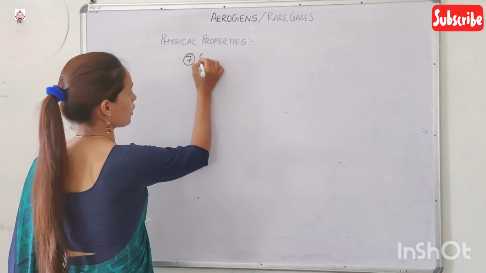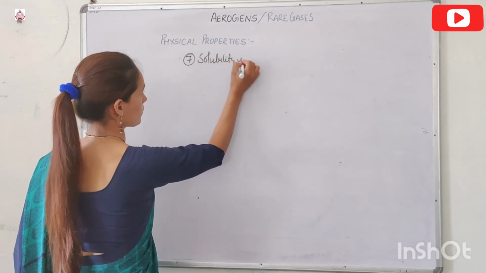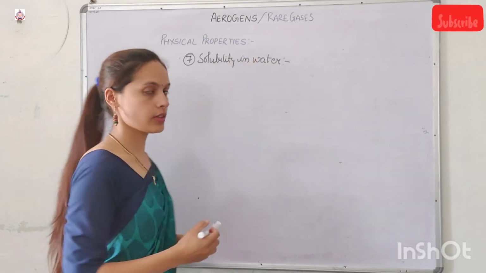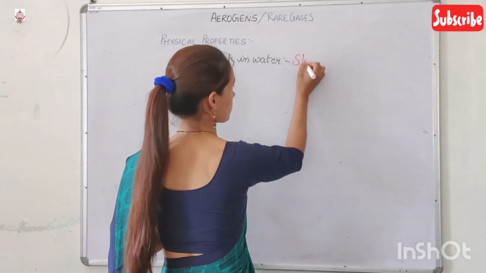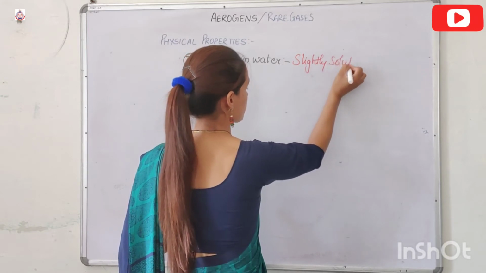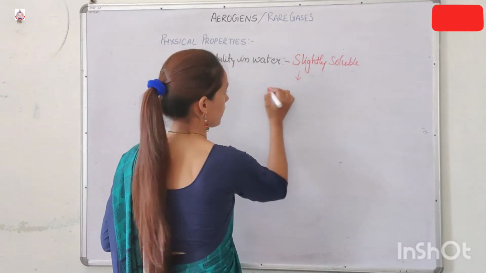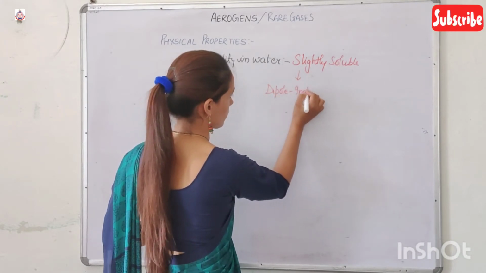Seventh is solubility in water. The noble gases are slightly soluble in water. Now, the reason for the slight solubility of these gases in water is dipole-induced dipole interaction.